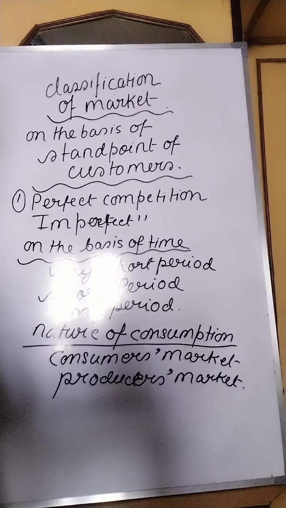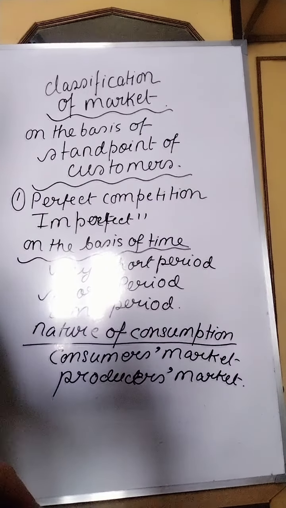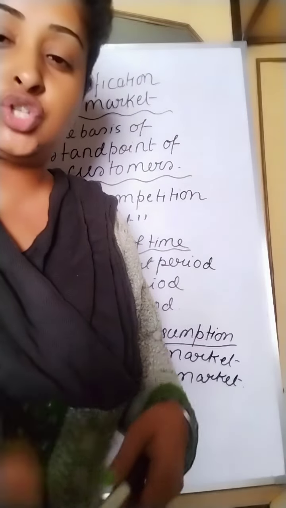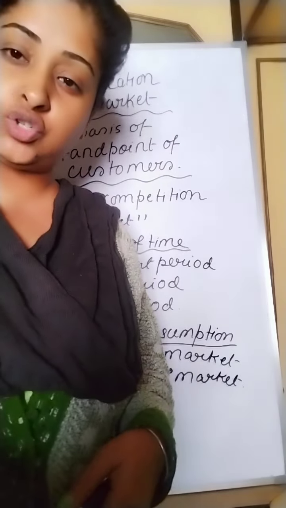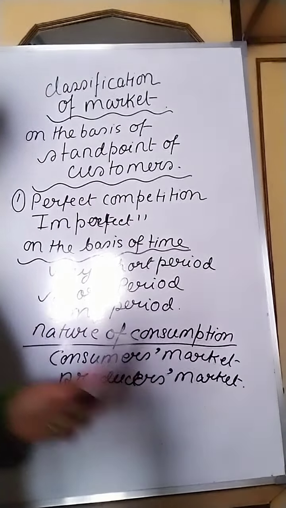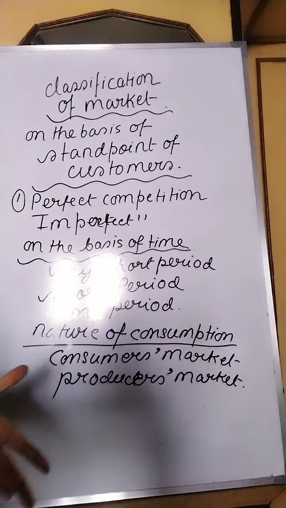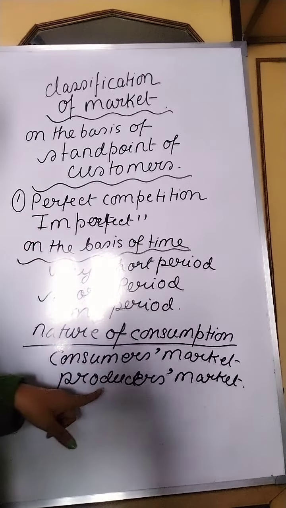A market is said to be consumers market when produced goods are directly used for individual consumption. When the goods produced are consumable products which are directly used by the consumers, that is called consumers market. So products which are directly used by consumers are sold in this consumers market. Second comes the producers market.